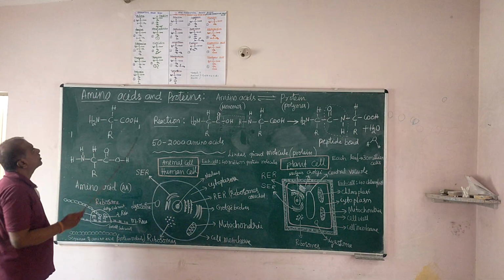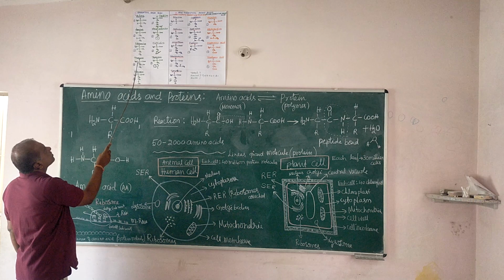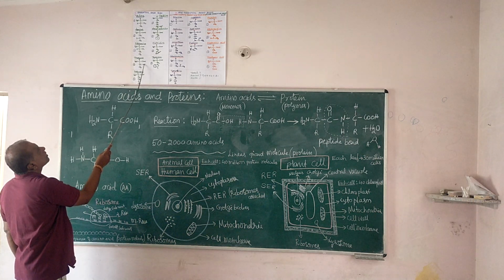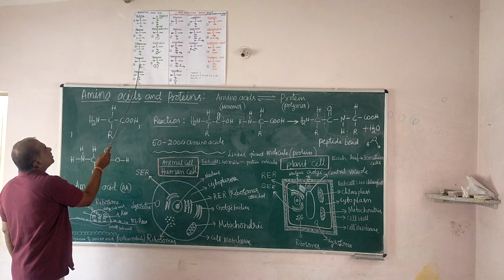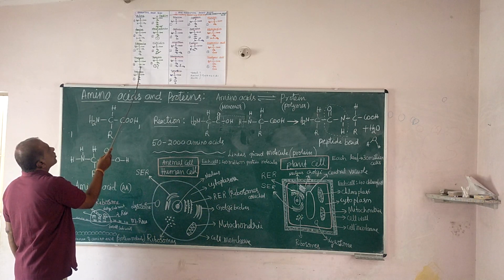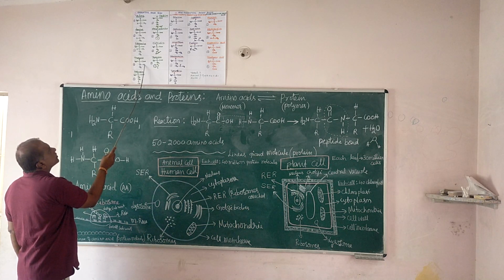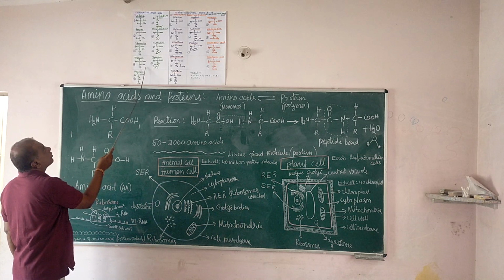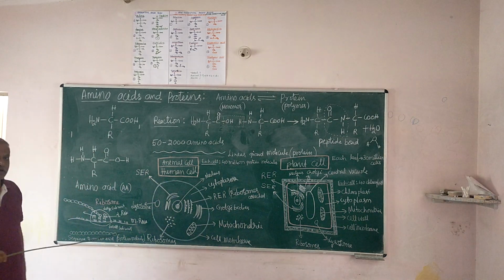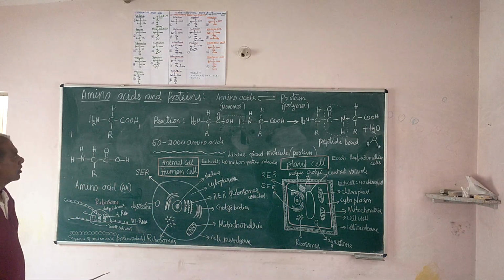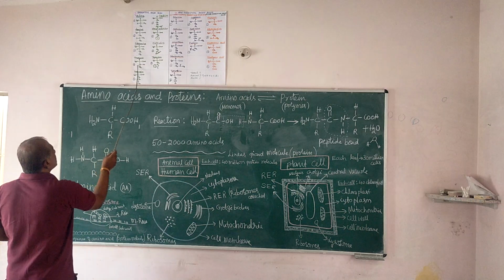And one more amino acid, threonine. The threonine R group is CHOH CH3. CHCH3 is a hydrocarbon chain, called aliphatic hydrocarbon. Connected with OH is called alcohol. OH means alcohol, connected to the aliphatic alcohol group. So that is called threonine.